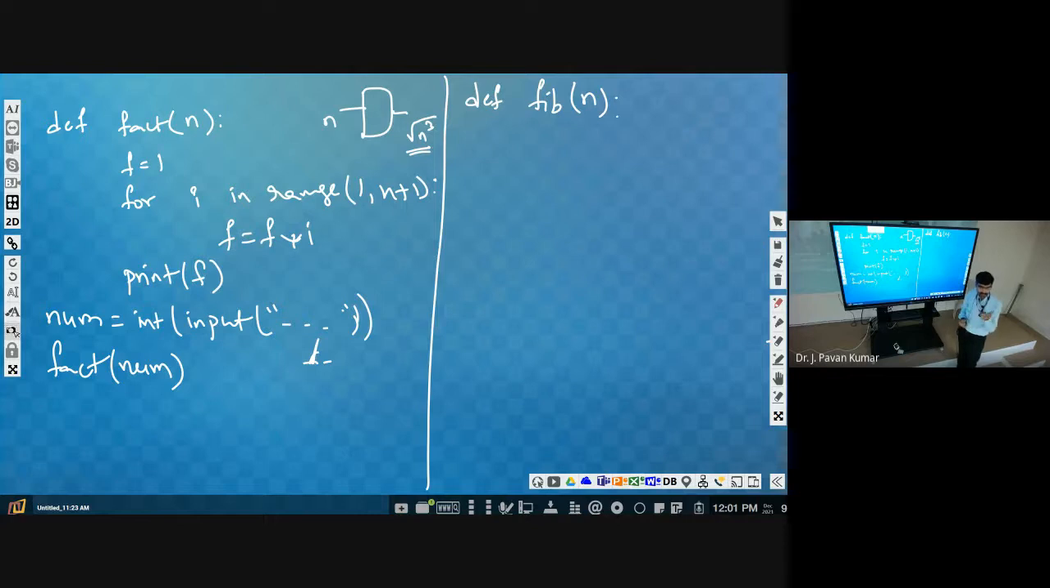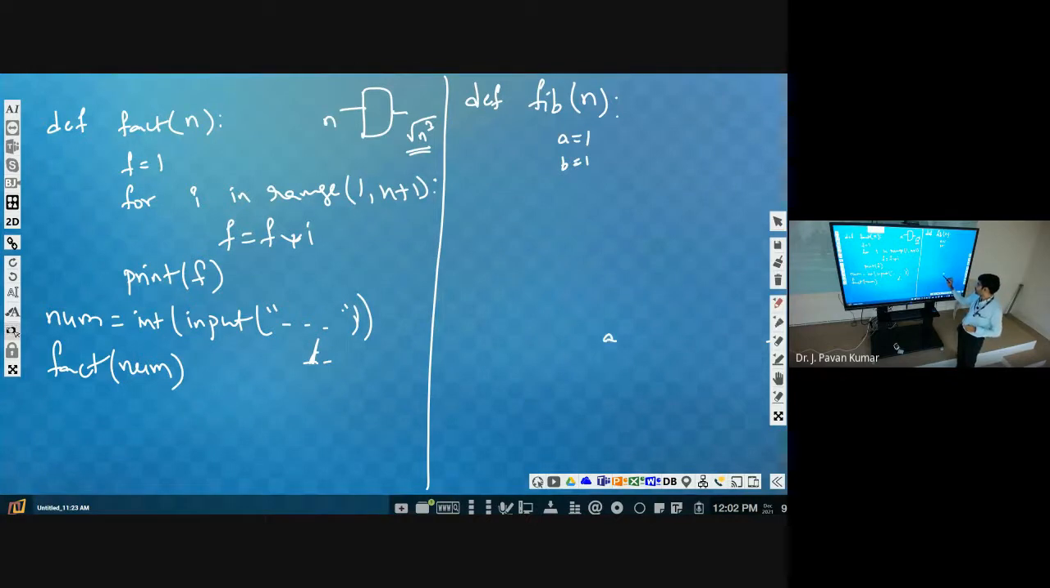Now we have to consider what are the first two numbers? 1, 1 we have considered. So the first two numbers are 1, 1. Those are fixed. Yes or no? So those are fixed. Let us consider a and b as 1 and 1. a is equal to 1, b is equal to 1. So two values we know. How can we get the third value?